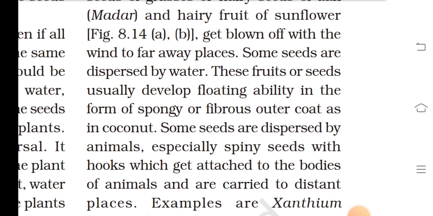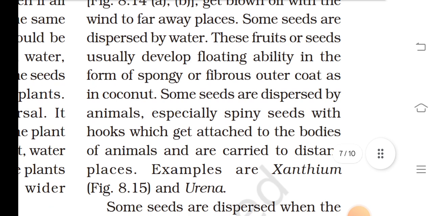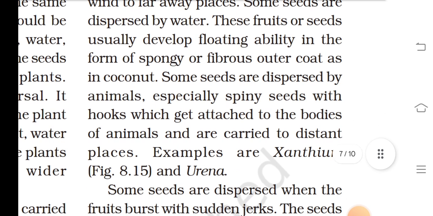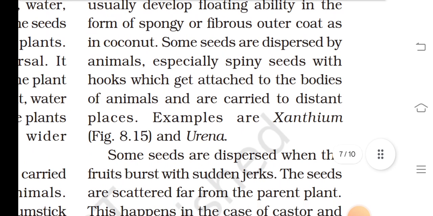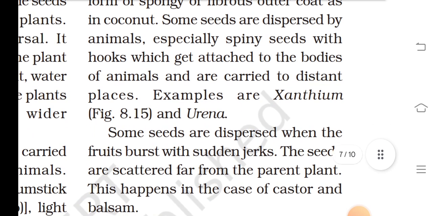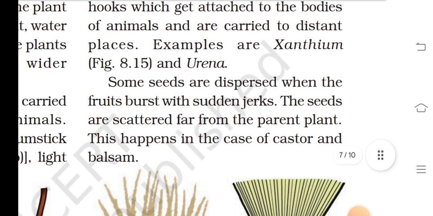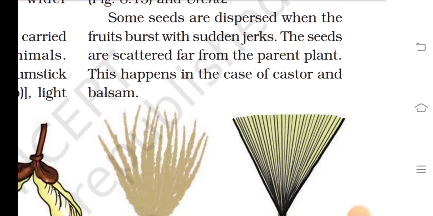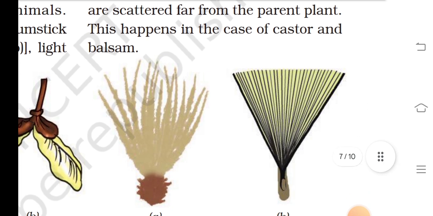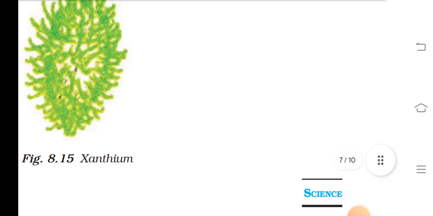Some seeds are dispersed by water. These fruits or seeds usually develop floating ability in the form of a spongy or fibrous outer coat, as in coconut. Some seeds are dispersed by animals, especially spiny seeds with hooks, which get attached to the bodies of animals and are carried to distant places. Examples are xanthium and urena. Some seeds are dispersed when the fruits burst with sudden jerks. The seeds are scattered away from the parent plant. This happens in the case of castor and balsam.